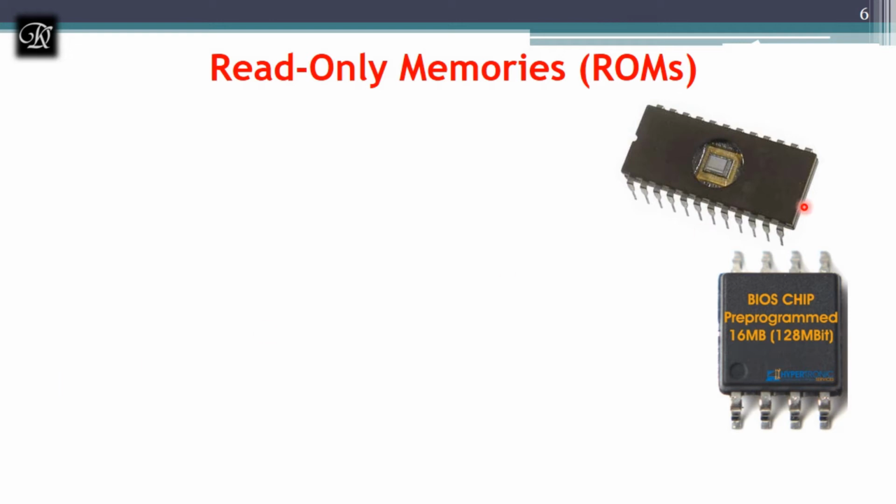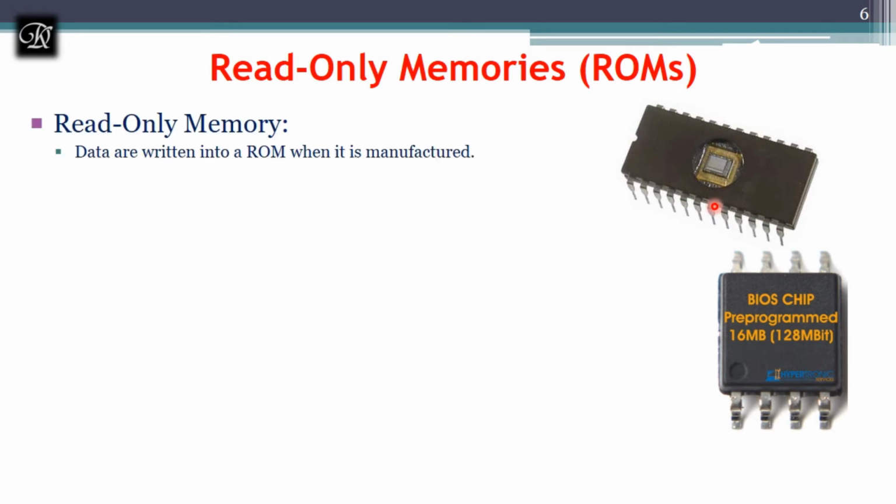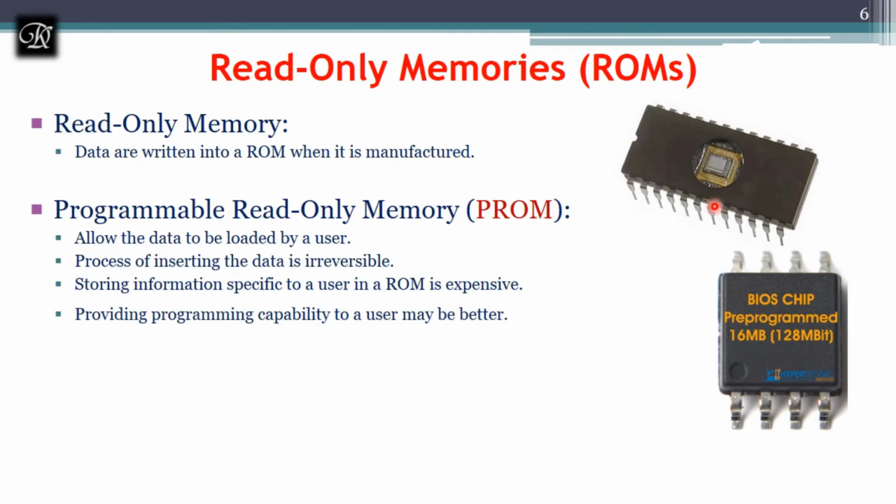We have seen this type of chip in the motherboard, that is a ROM, which holds the BIOS in the motherboard of the computer. The BIOS job I have already explained in the previous video. Next, under the ROM, we have programmable ROM. The programmable ROM's job is to allow the user to program it.